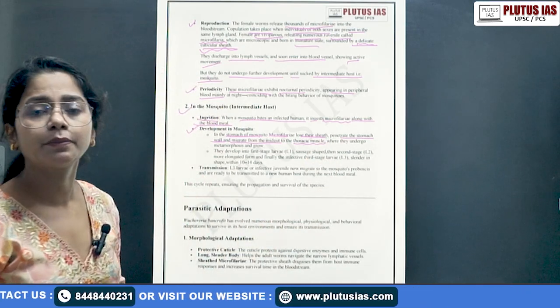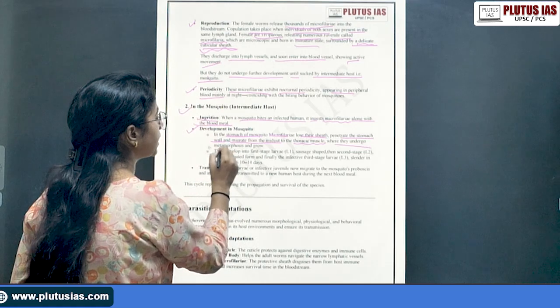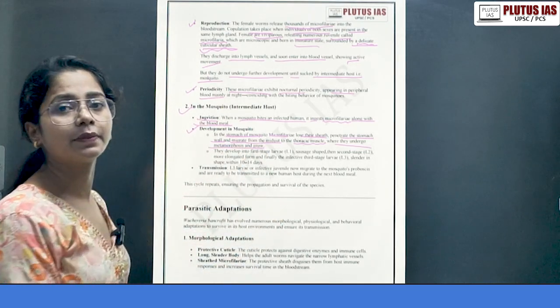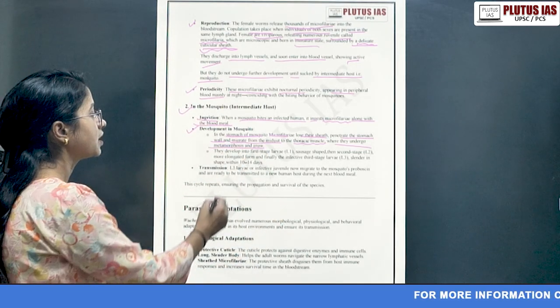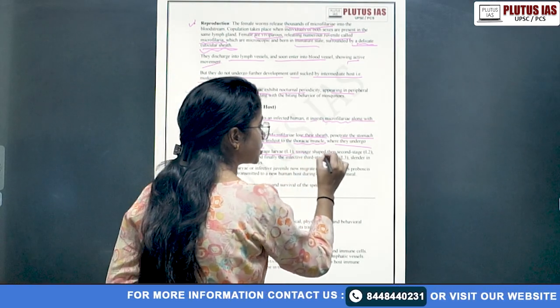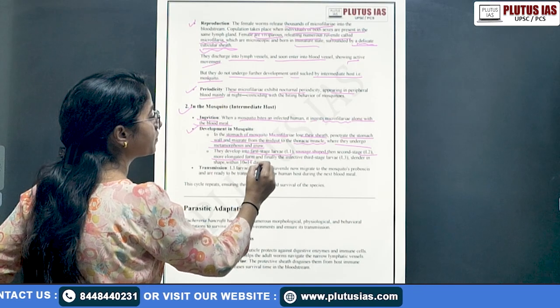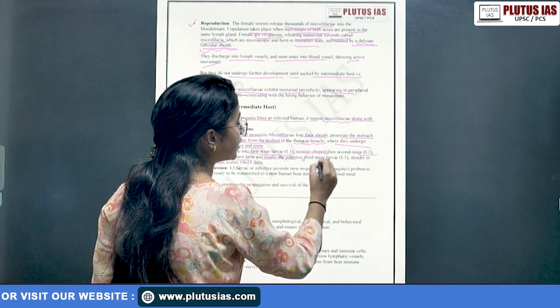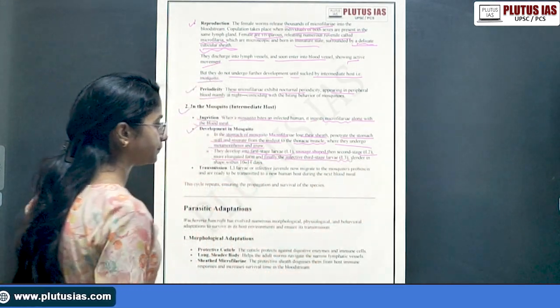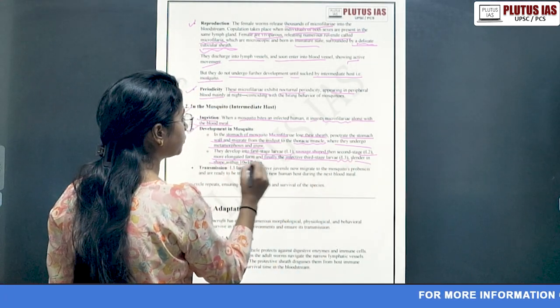In the mosquito, the main region is the thoracic muscle, where they undergo metamorphosis and grow. They develop into the first stage larva L1, that is sausage shaped, then second stage L2, a more elongated form, and finally the infective third stage larva L3, that is slender in shape, within 10 to 14 days.